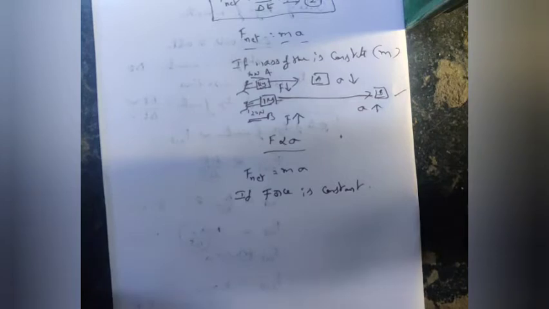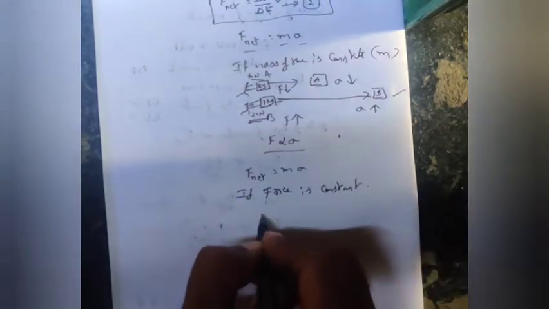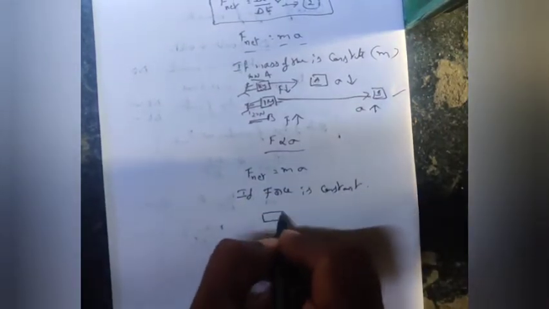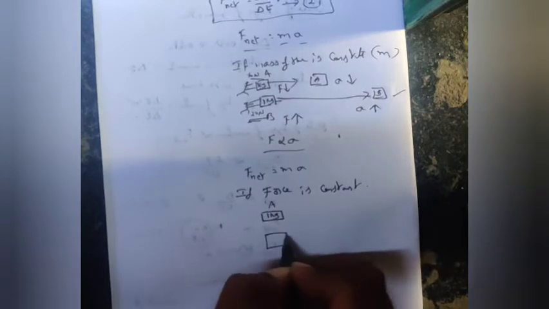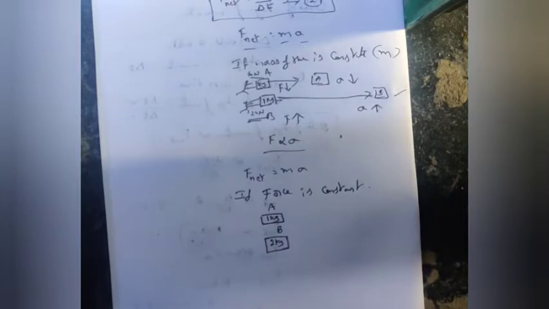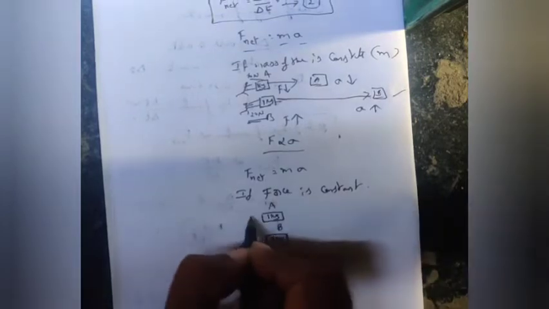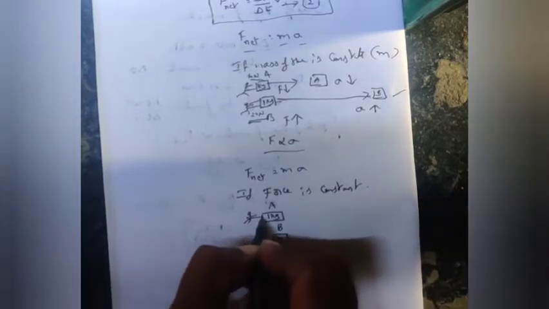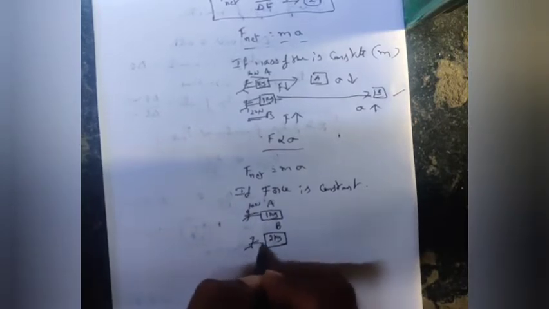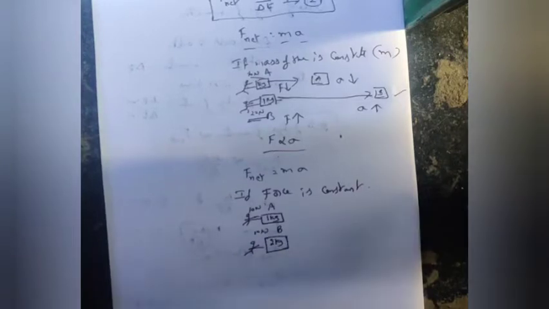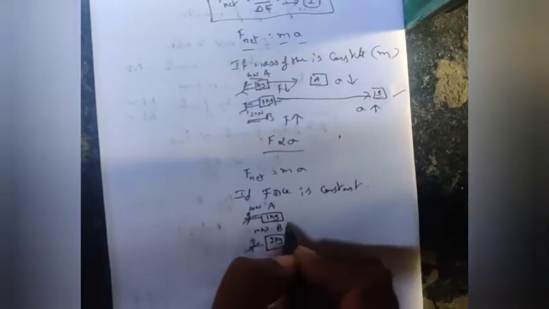You take a 1 kg body A and a 2 kg body B, and apply the same force, 10 newtons, on both bodies.